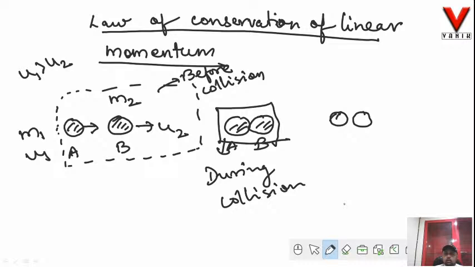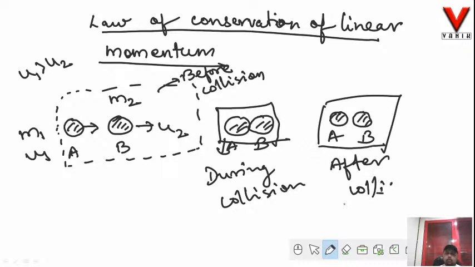And this is the same body A and body B after collision. Now a system is a part of the entire surroundings on which our focus is concerned, or on which we carry out the experiment. Right now we are simply focused on these two bodies, A and B.